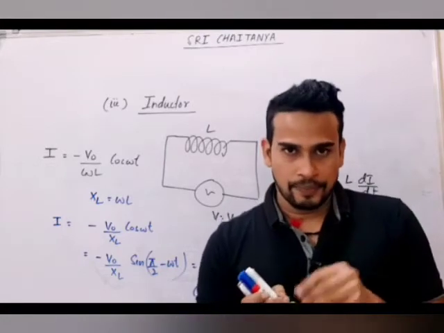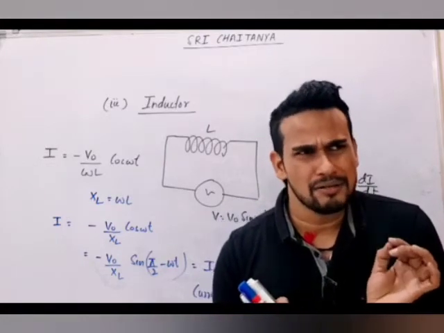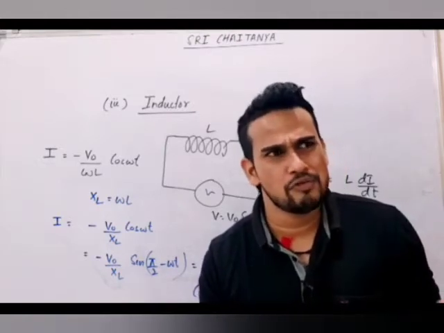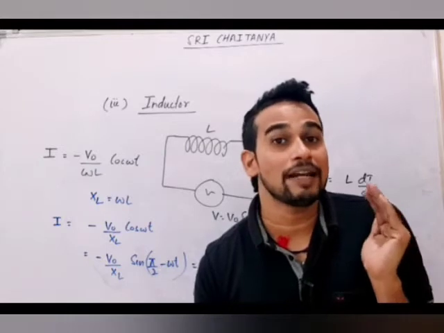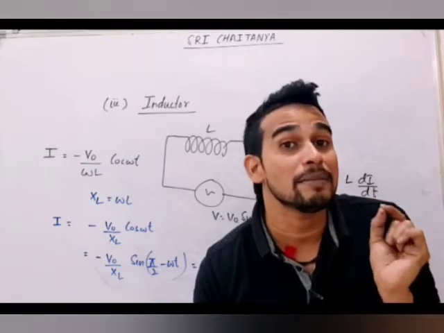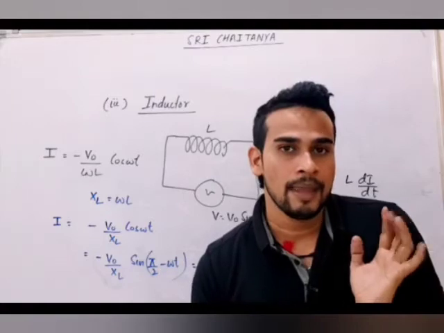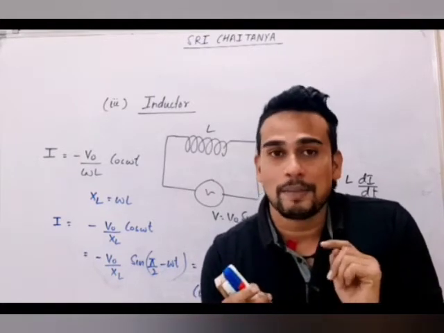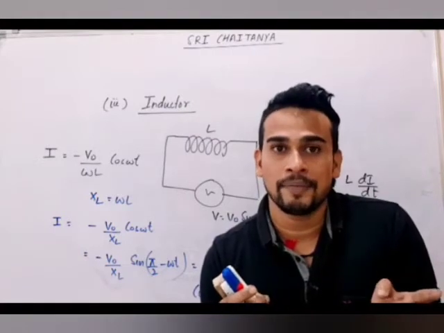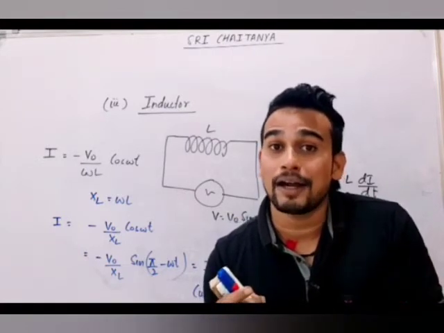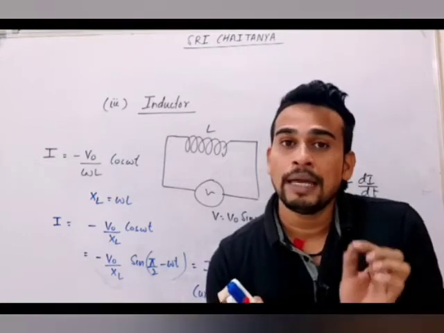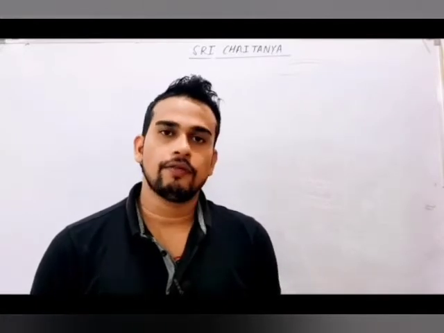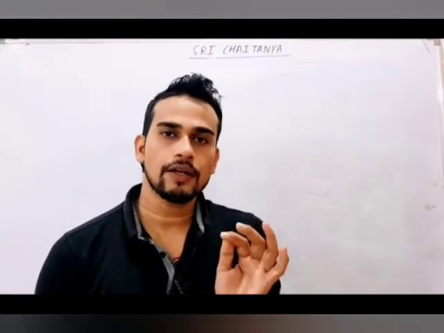Third situation, inductor. An inductor also never has resistance. But here what will happen? To AC it will react. So again it will have reactance, XL. What will be XL? Tell me, what is XL? Omega L. And here also current and voltage are not in the same phase. Here it is the reverse of the capacitor. In a capacitor current was leading. In an inductor current will lag. Current will lag voltage by how much? Pi by 2.